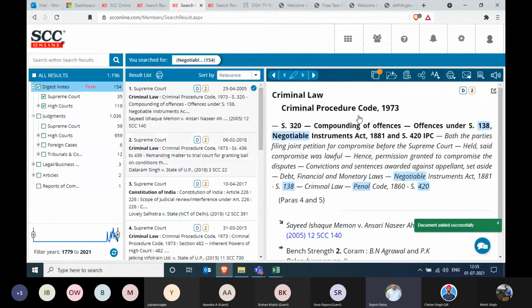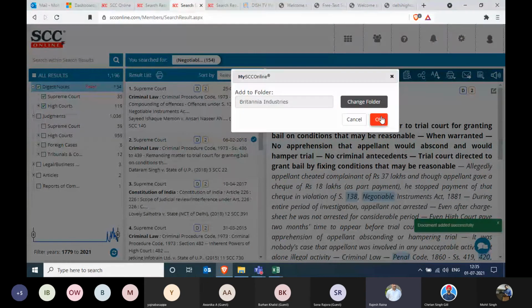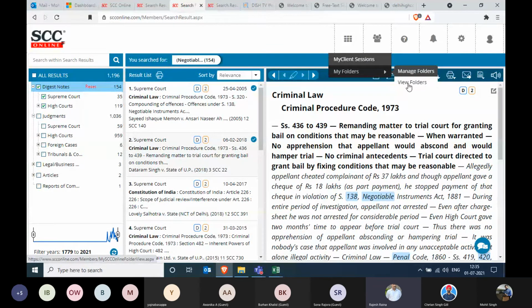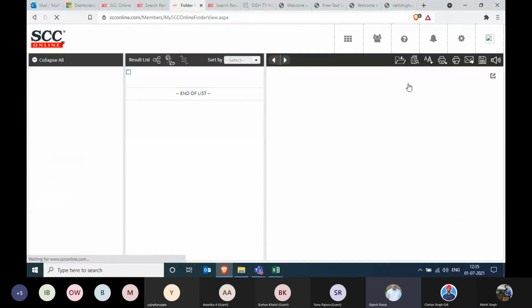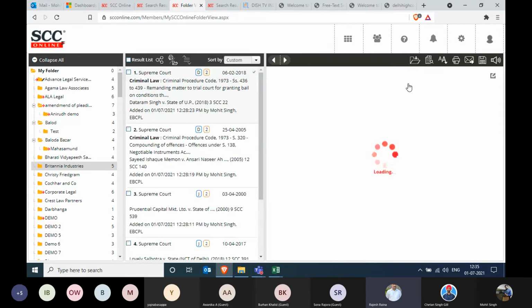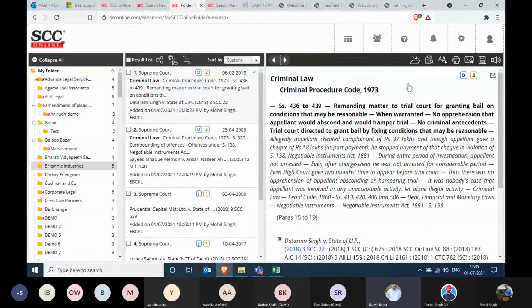Once that is done, then the second icon from top that you have is known as My SCC Online. You go to the My Folders. Under My Folders, you will see the View Folders option. You click on that. All the folders that you have created will now get displayed in the left-hand column. And the latest one that I have created is already selected, and the documents are being displayed. The titles of those will be displayed in the result list.